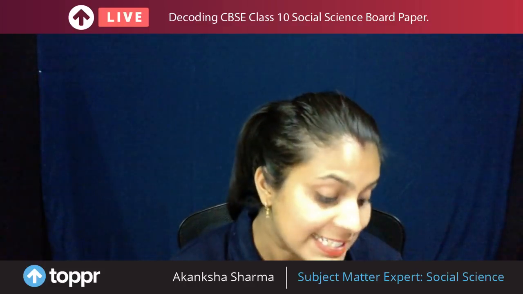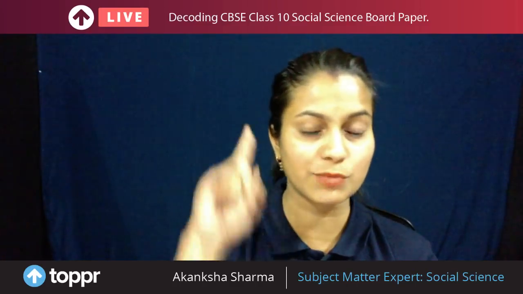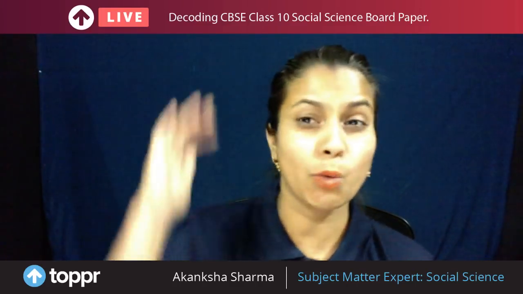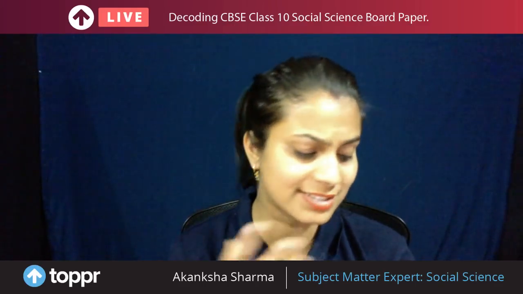Now, the next OR question is: describe any 3 steps taken to clean up London during the 19th century. Students, whenever such a question comes, draw an image in your mind. What was the state of London at that time? People were flocking because industries were getting developed, right? But what was the situation? People were living in a very pitiable situation. Hence, by this question, 3 steps you would have taken.